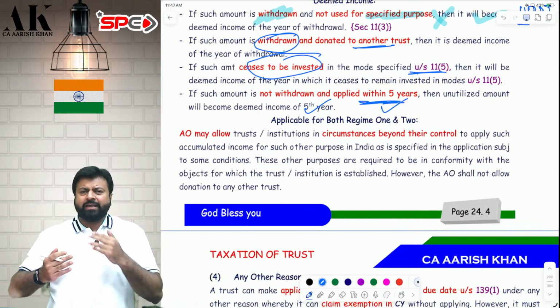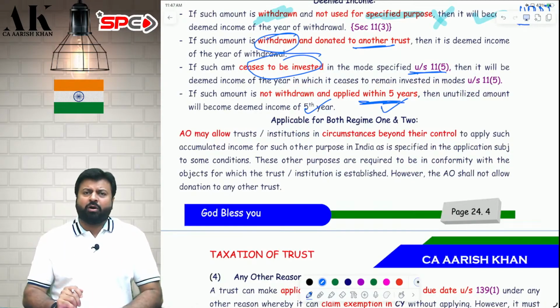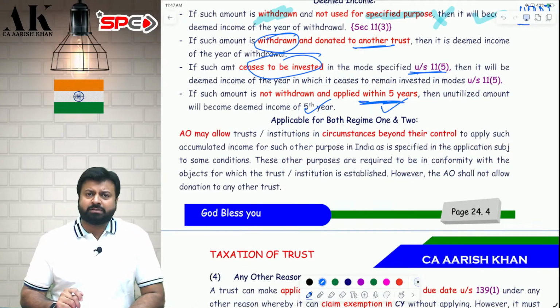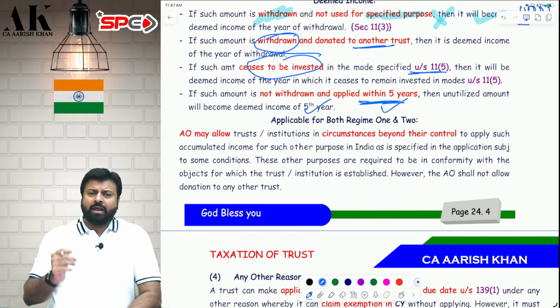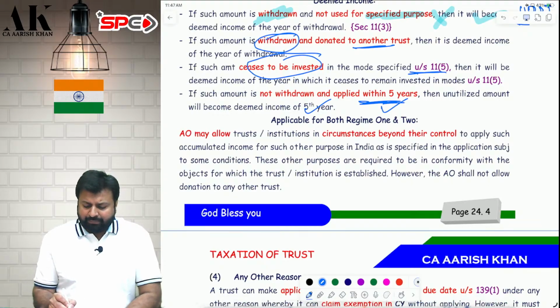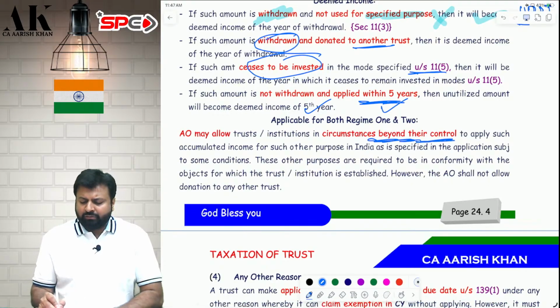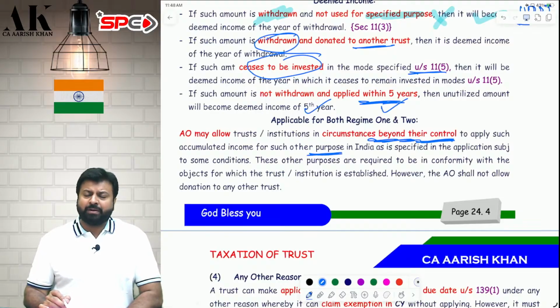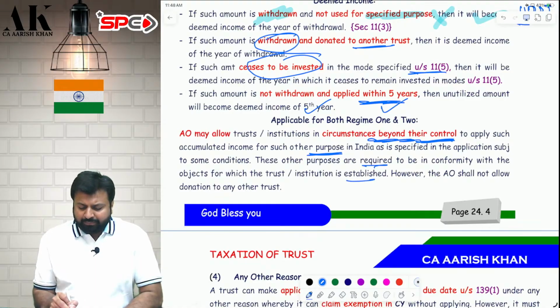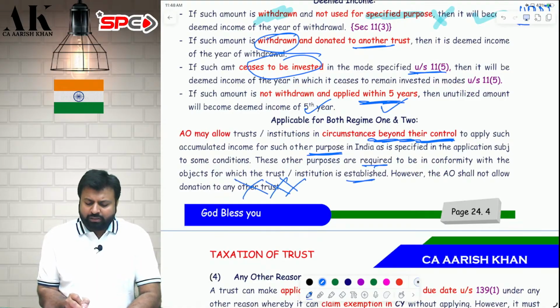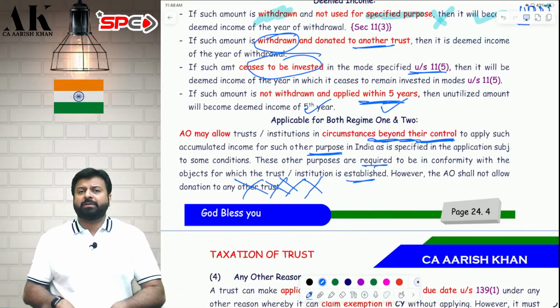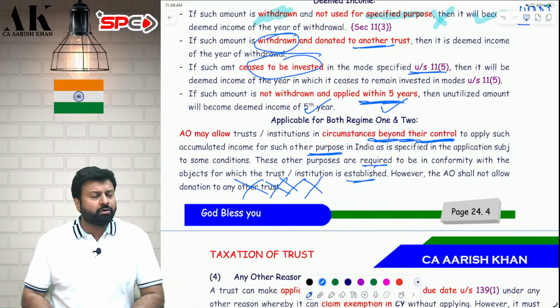Sir, is there any relaxation if the circumstances were beyond my control? I was not able to apply because of circumstances beyond control. Some COVID has come, some calamities have happened. Then in that case, you can make an application to the AO and tell the AO that it was beyond my control to apply the accumulated income for such purpose in India. So please give me relaxation. Then you can apply for some other purpose. But in that case also, donation to another trust is not allowed. You can apply for some other purpose of the trust, but not give it as a donation.